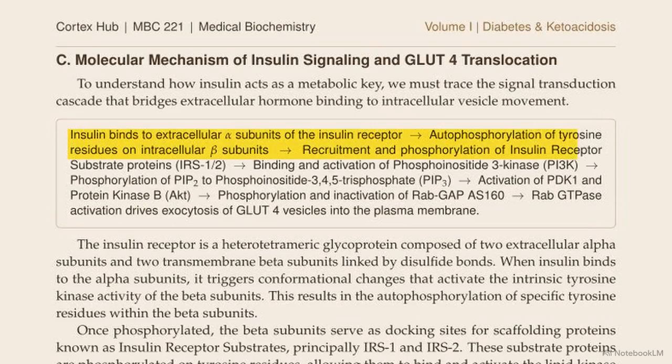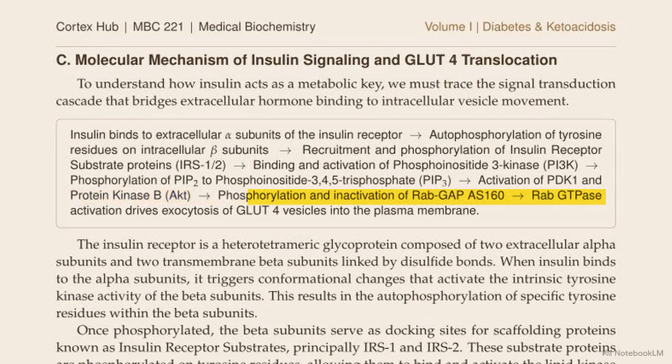It begins as insulin binds to the extracellular alpha subunits of the receptor, triggering autophosphorylation of the beta subunits. This creates a docking site for insulin receptor substrate proteins, which activate the lipid kinase, PI3K. Activated PI3K then phosphorylates the membrane phospholipid PIP2 into PIP3. PIP3 acts as a recruitment signal for protein kinase B, or AKT, which is activated by PDK1.